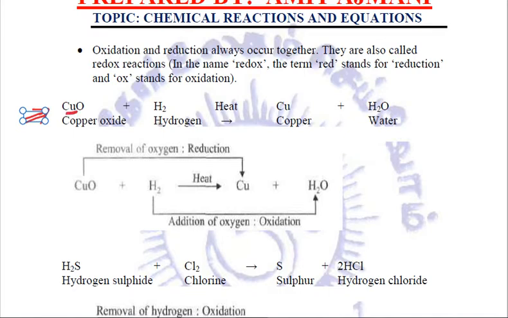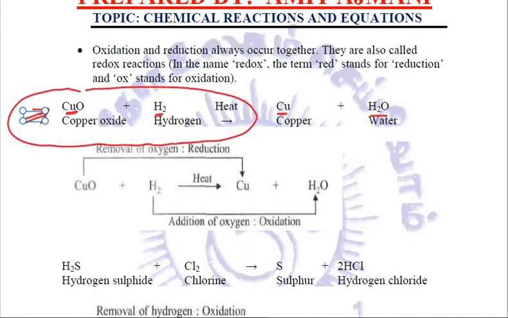Copper oxide reacts with hydrogen to form copper and water. One thing that you need to remember is that oxidation and reduction of any element or substance takes place on the reactant side, never on the product side, because after oxidation or after reduction only they get converted into these products.